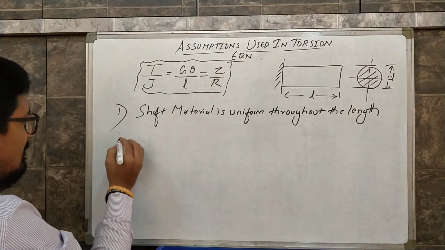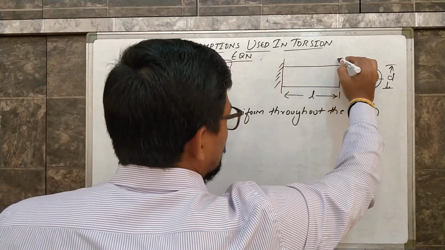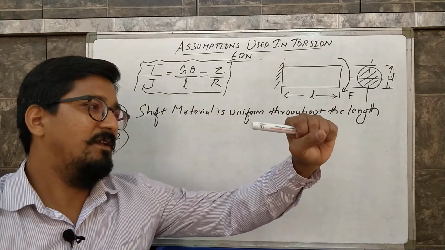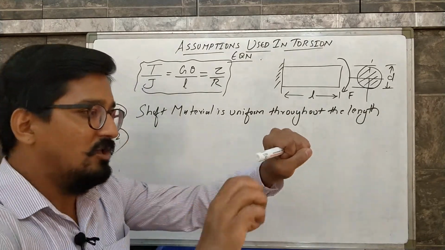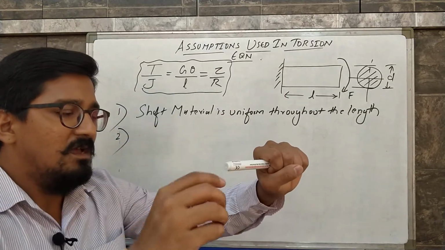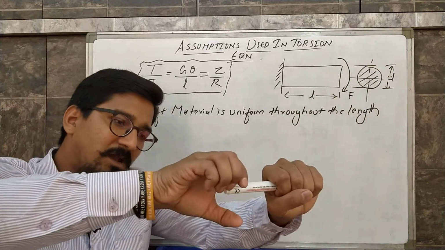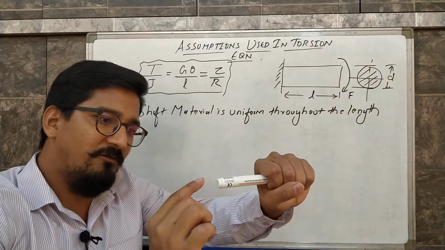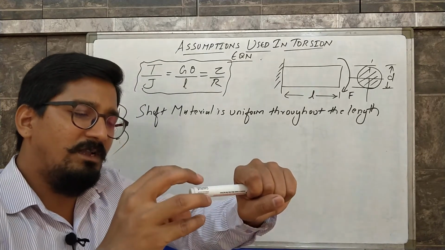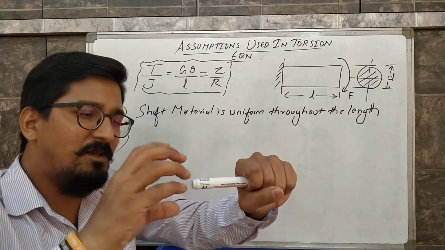The second is, as we can see, for deriving this there is a force being applied here. This is a shaft fixed at one end and some force is being applied here. Due to the application of this force, you can see the diameter D will be changing, correct? If I apply some twisting here, the diameter will be changing. Here it will be maximum and up till the end it will be less. The quantity by which the diameter is changing might be less, but there might be some change in the diameter.